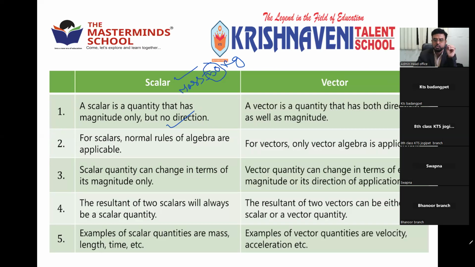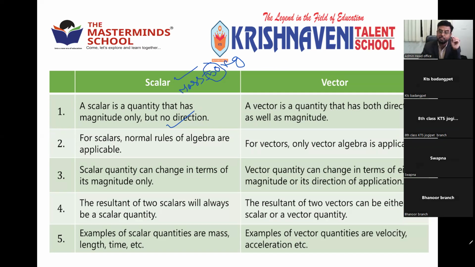But there are some quantities that have direction also. A vector is a quantity that has both direction as well as magnitude. So a physical quantity having only magnitude is called a scalar quantity, and one which has both magnitude and direction is called a vector quantity.